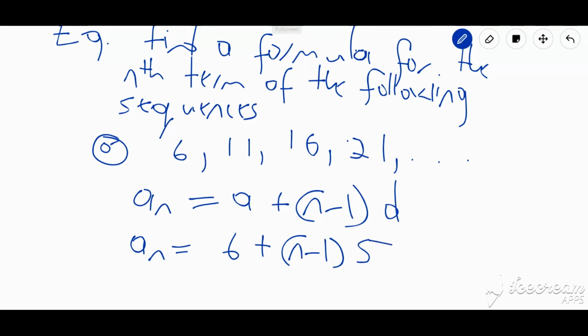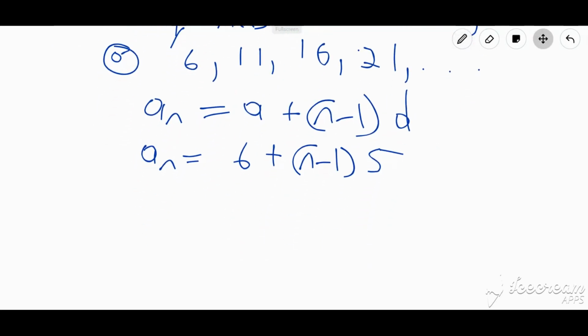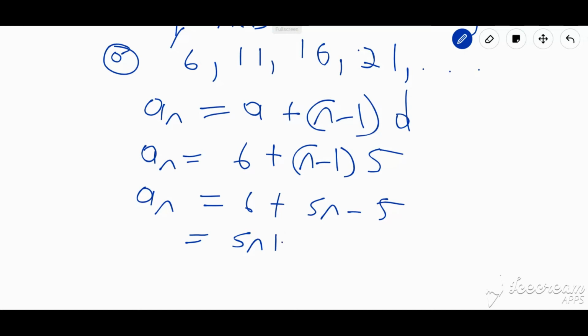Now, of course, we're not going to want to leave it like this, because we can tidy this up. So we could say that an is equal to 6 plus 5n minus 5. This now breaks down to 5n, and 6 plus negative 5 would give me 1. So 5n plus 1. So we tidy up whatever we get.